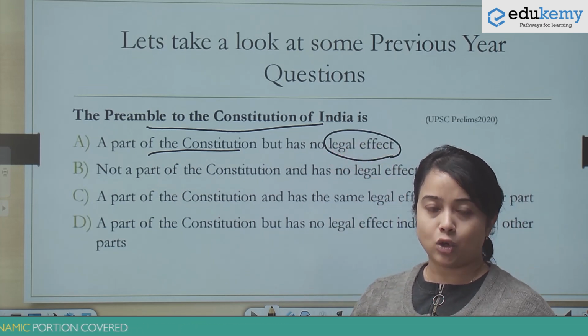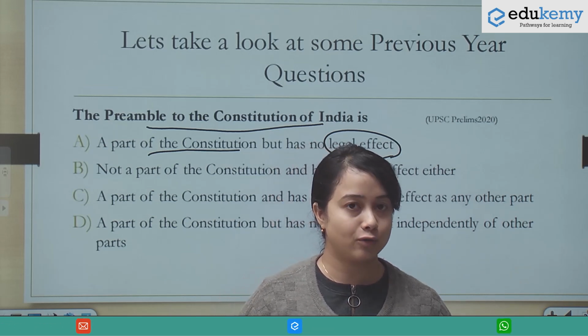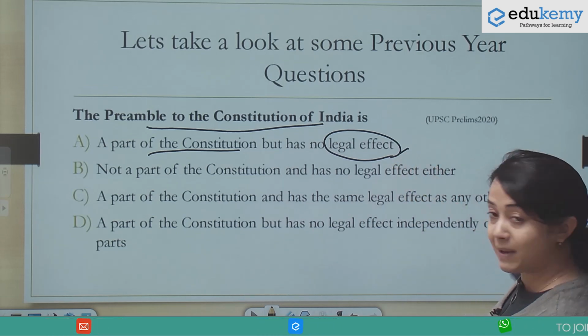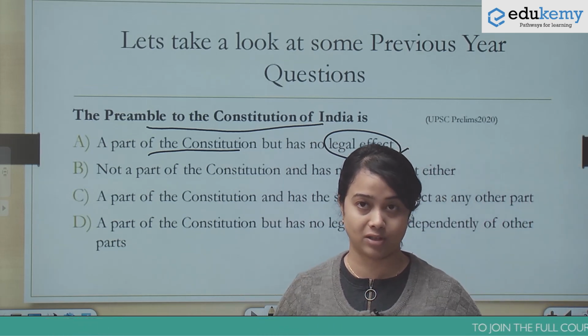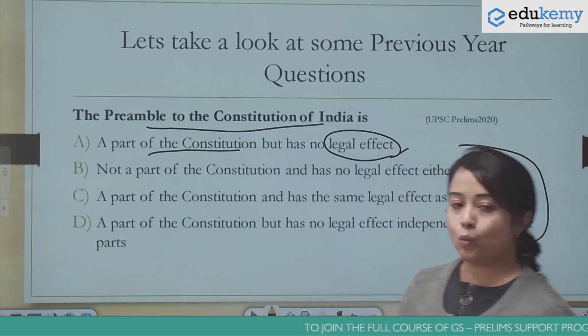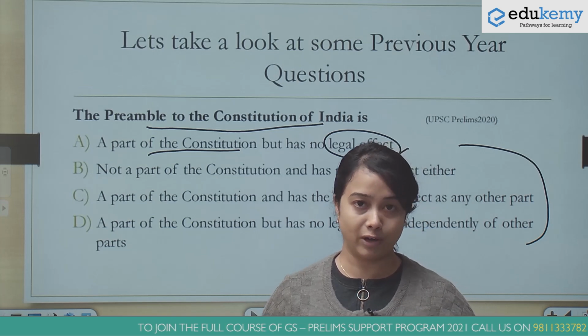On the basis of just these two aspects, we have been given here 4 options. This dimension will become very clear to you when we discuss the various Supreme Court verdicts related to the preamble.